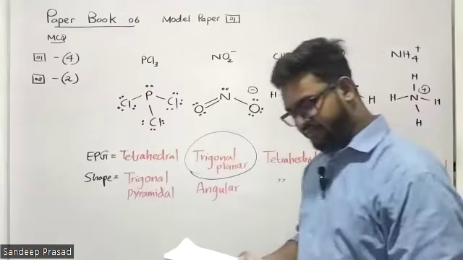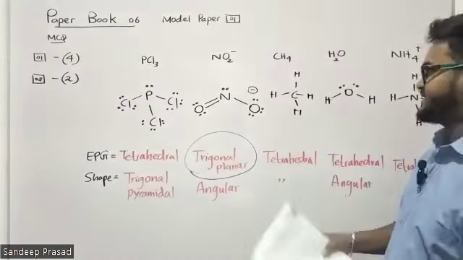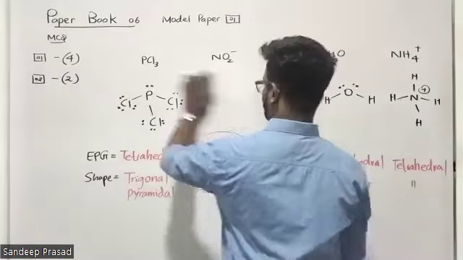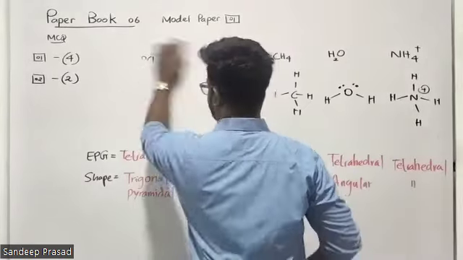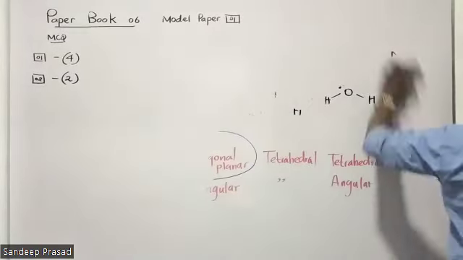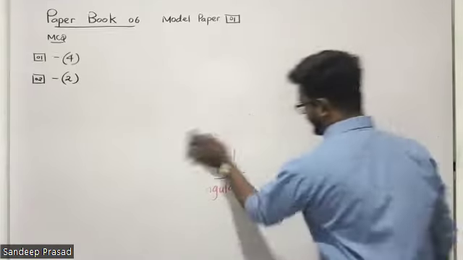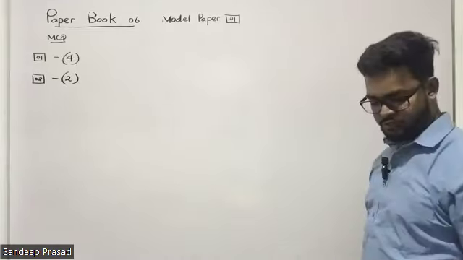The correct statement regarding Co(OH)4 2 minus ion. Remember, students, the third question is related to the cobalt compounds, the complexes formed by cobalt. Let's see how we can go for the answers for this one.